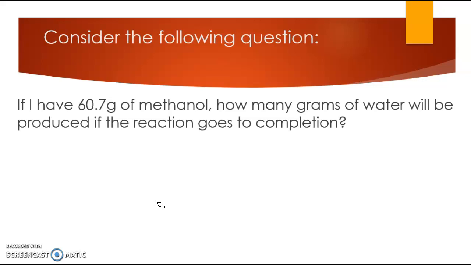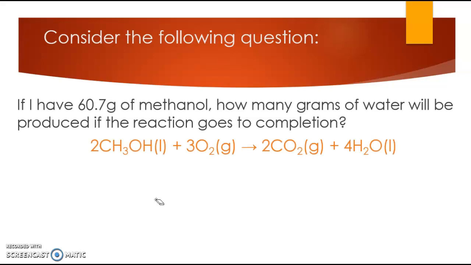If I have 60.7 grams of methanol, how many grams of water will be produced if the reaction goes to completion? So our first question should be, what reaction? Because we need some type of chemical equation that we're talking about for stoichiometry. And you'll also find that we need it to be balanced. That's one of the reasons we have to learn about balancing chemical equations before we can talk about quantifying them